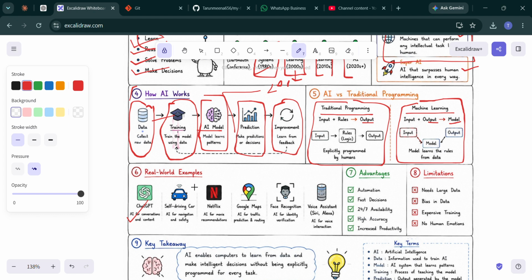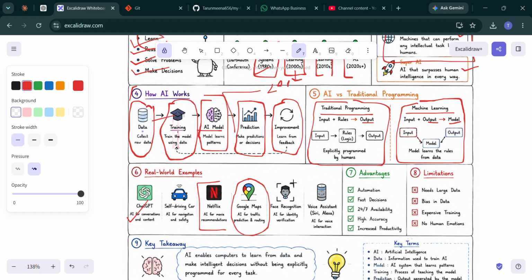This is an example of AI. Netflix shows movies based on your viewing history, that is the recommendation. Google Maps shows you the fastest route.